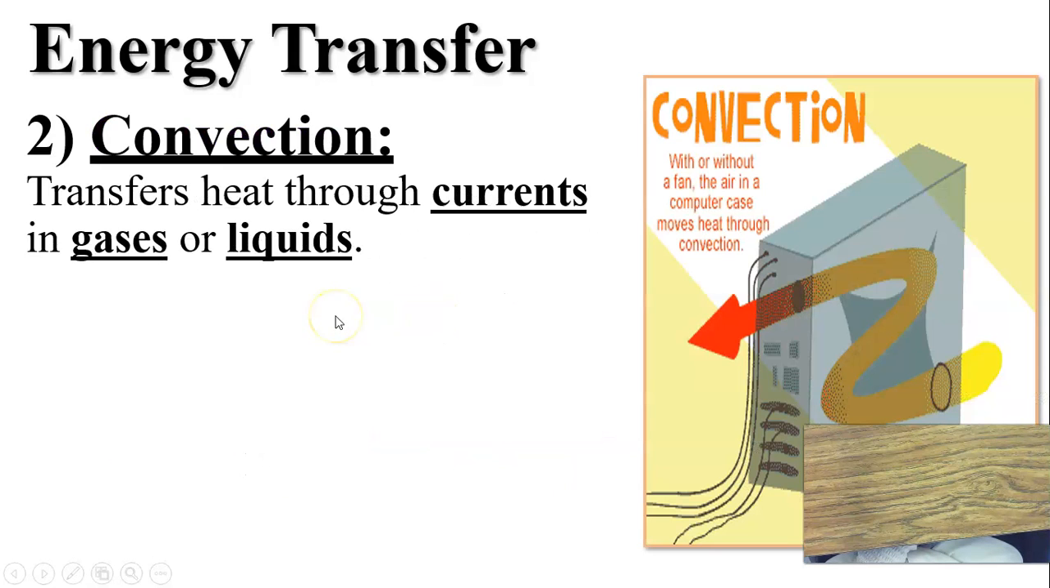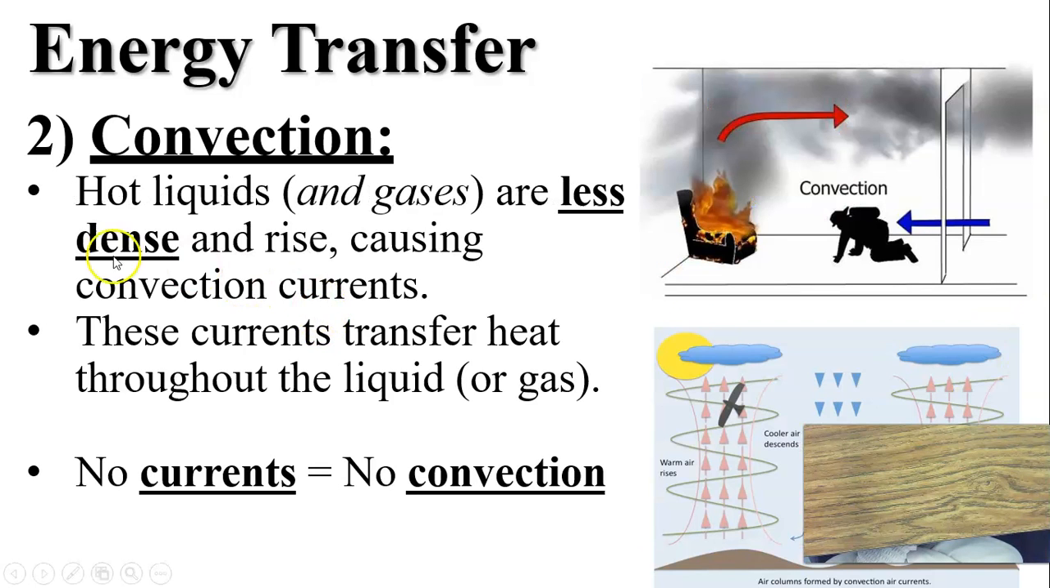Convection is another way that energy is transferred. It transfers heat through currents in a liquid or gas. Whatever it is that's transferring energy in convection has to flow like a liquid or a gas flows. Hot liquids and gases are less dense, and then they'll rise to the top. Like up here, the hot air rises to the top where the ceiling is, and it causes a convection current. So these currents transfer heat through the liquid or the gas in that way.